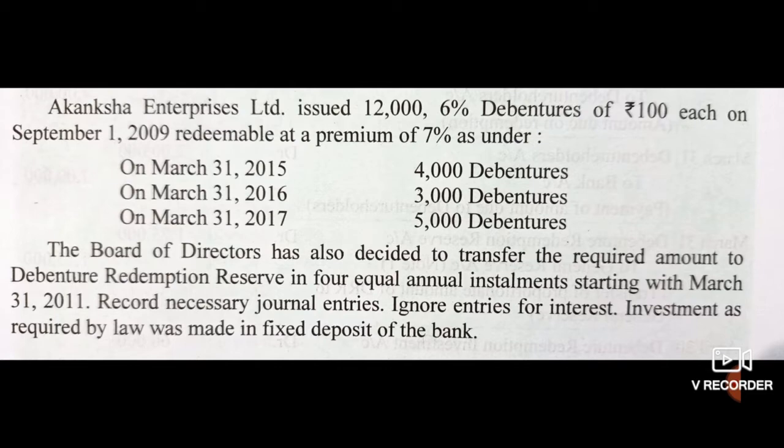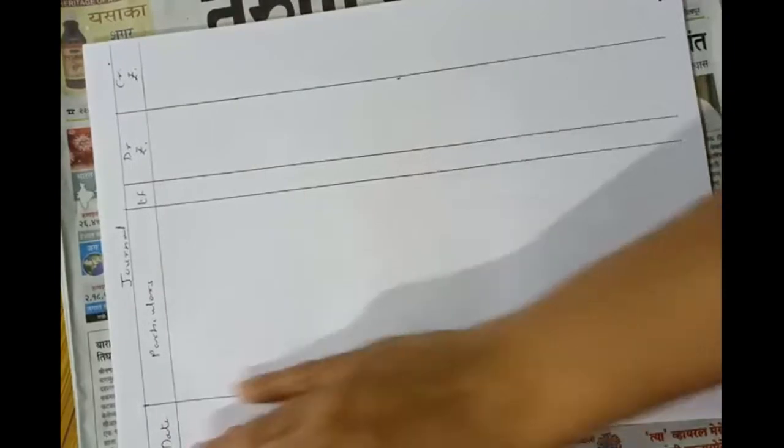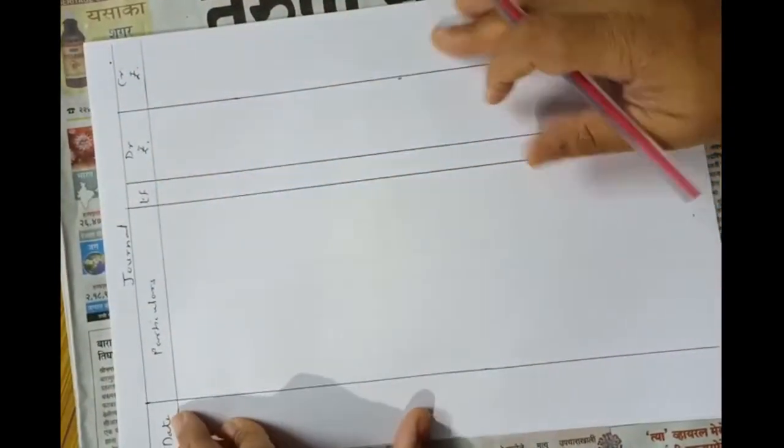For every redemption installment we have to pass all the entries of redemption. So this is a lengthy problem and we have to pass many entries. Let's start. Let's pass journal entries here.